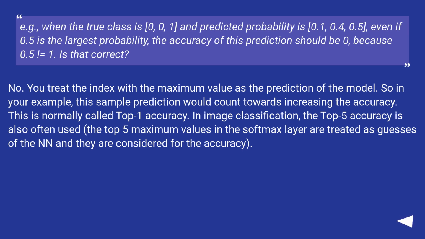In image classification, the top 5 accuracy is also often used. The top 5 maximum values in the softmax layer are treated as guesses of the NN and they are considered for the accuracy.